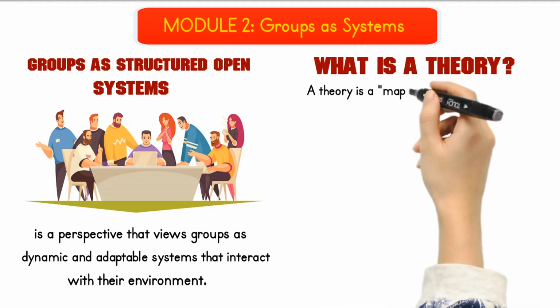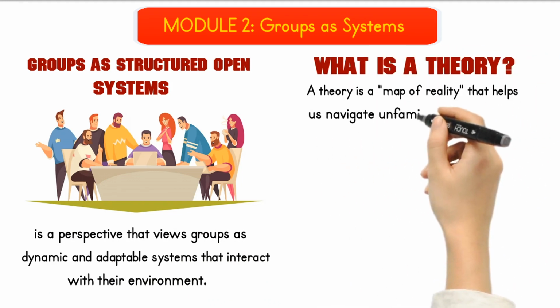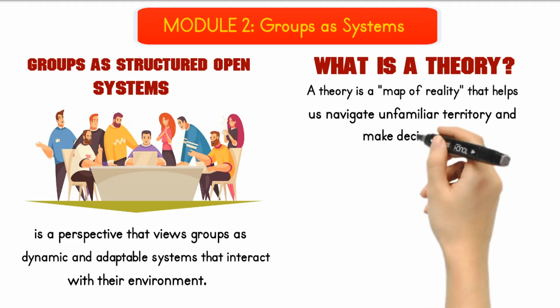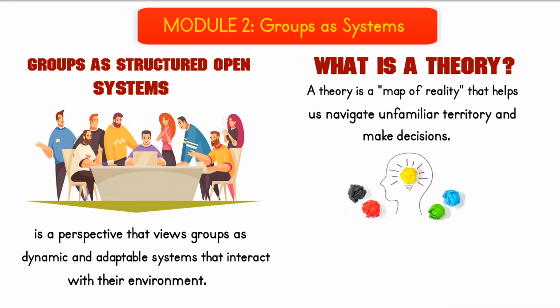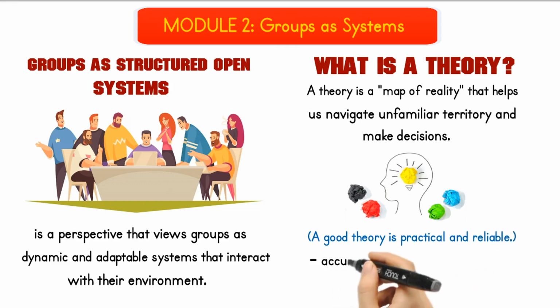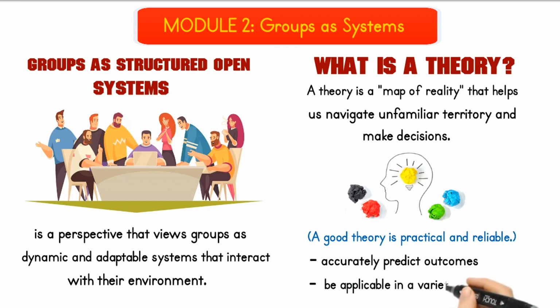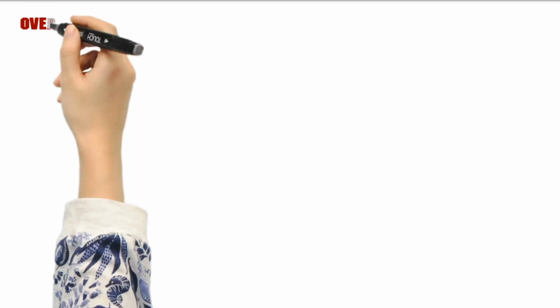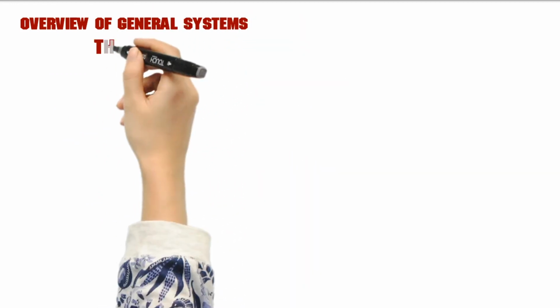A theory is a map of reality that helps us navigate unfamiliar territory and make decisions. A good theory is practical and reliable. It should be able to accurately predict outcomes based on the information available and be applicable in a variety of situations. Overview of General Systems Theory.